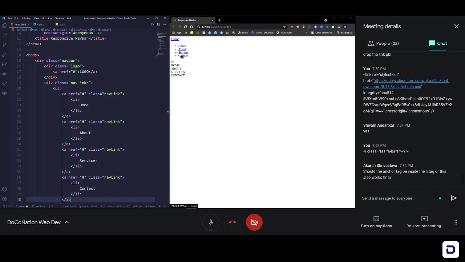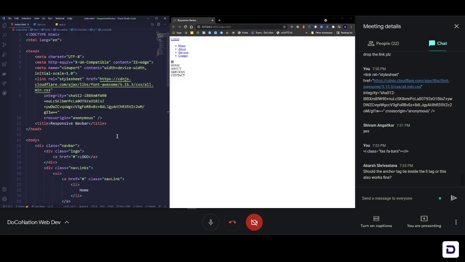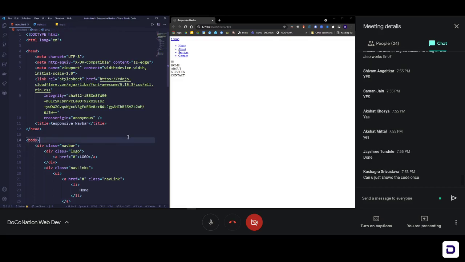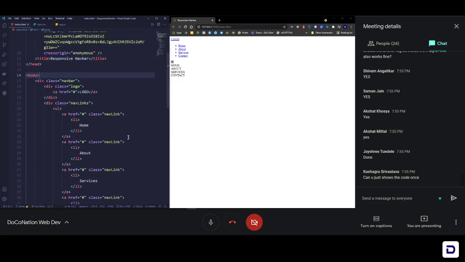This is all you need to write in HTML. Let me know in the chat box how many of you are done with HTML. Just write yes if you are done with it. Even if you're just about to end, you can write yes. Let's see. Okay, great. Shivam, Saman, Akshat, one more Akshat. Okay, Jay Shri. Great. So a lot of you are coding along with me. That's great. Okay, so this is what we have in HTML.